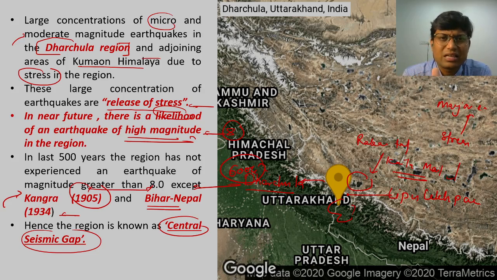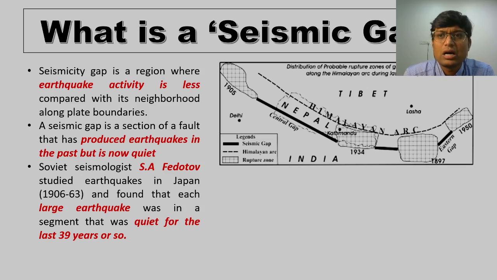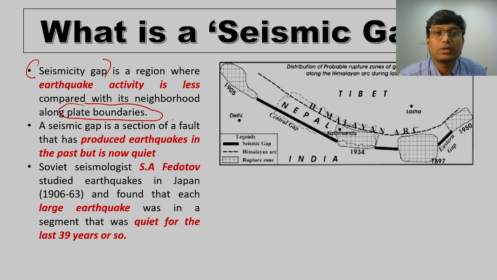So now we will see what exactly a seismic gap is, how we define it, and then we'll also see what the seismic gaps are along the Himalayan region. A seismic gap, alternately also called a seismicity gap, is a region where earthquake activity is less compared to its neighborhood along the plate boundary. Always remember, a seismic gap would exist only along the plate boundaries, because that is the only region which witnesses earthquakes. 90% of the earthquakes are along the plate boundaries only, right? Another way to define it: a seismic gap is a section of a fault that has produced earthquakes in the past but is now quiet.